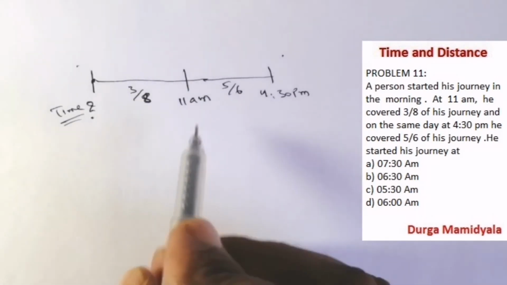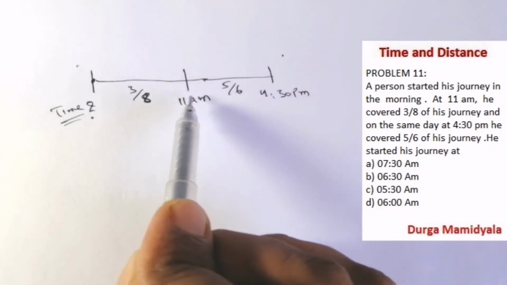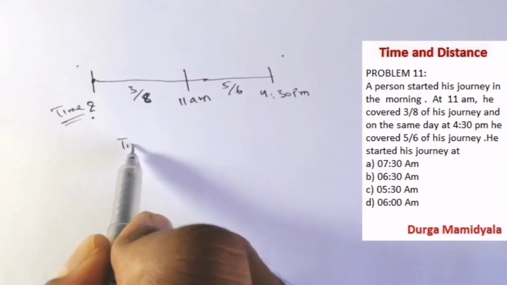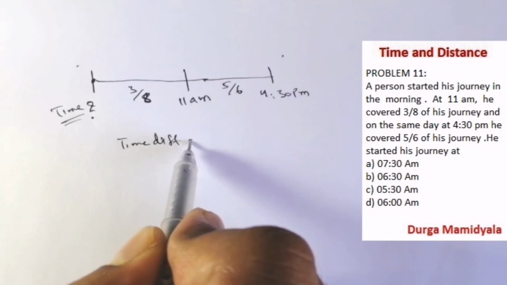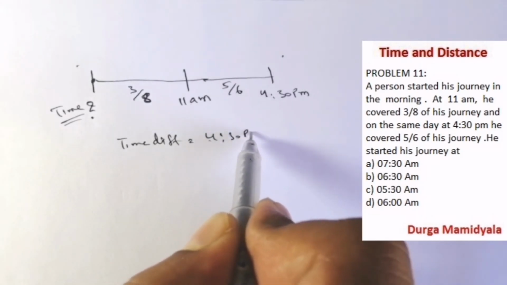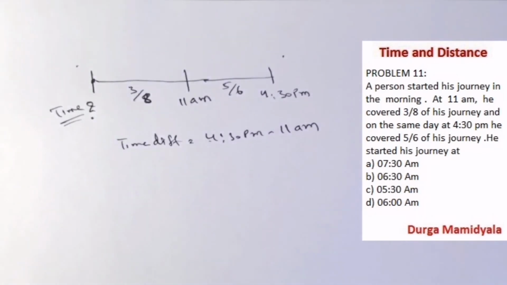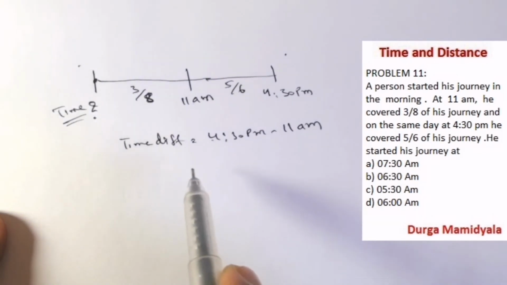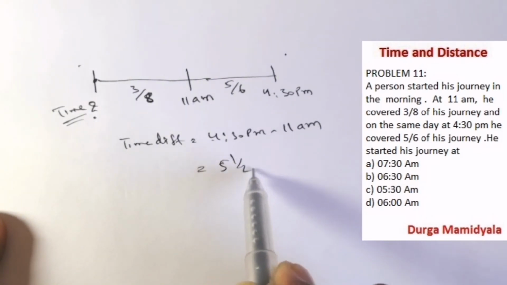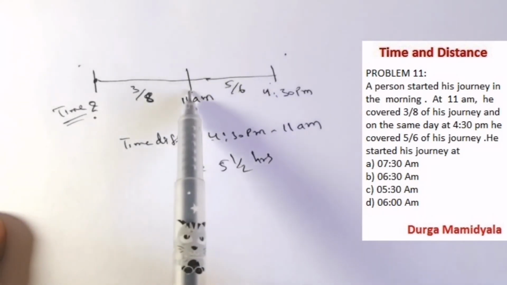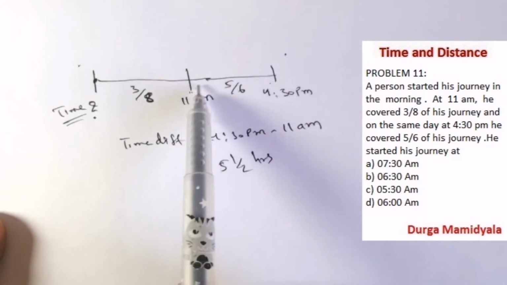See here, what is the time difference of this journey? That is 4:30 p.m. minus 11 a.m., so it is 5.5 hours. So we have found the time difference between these two particular points.